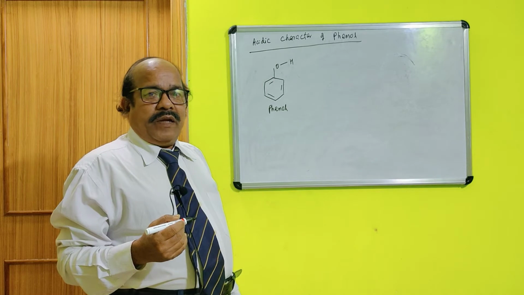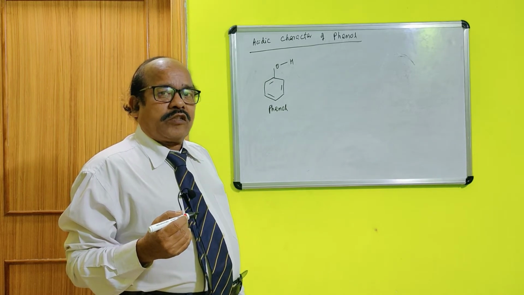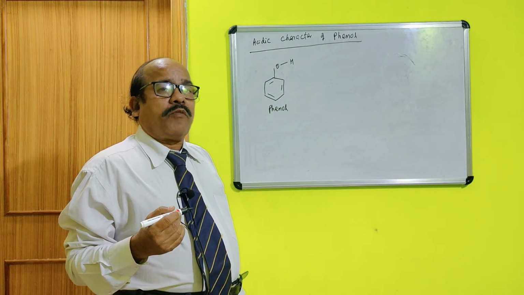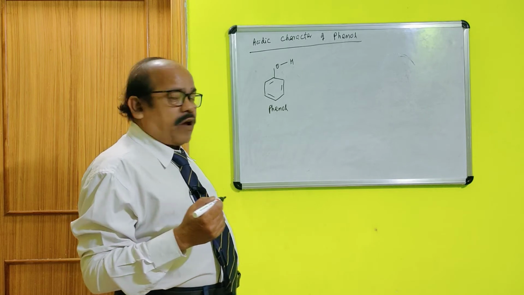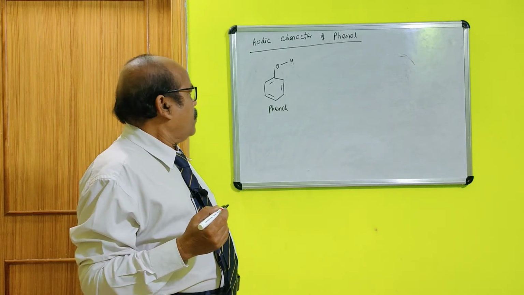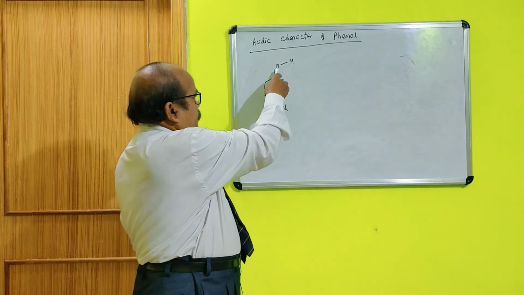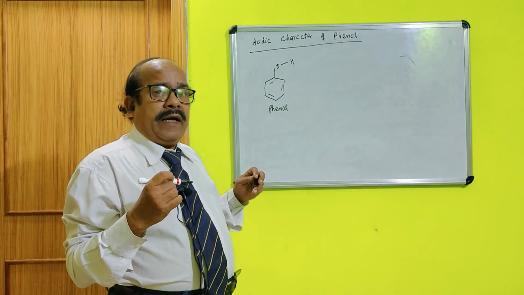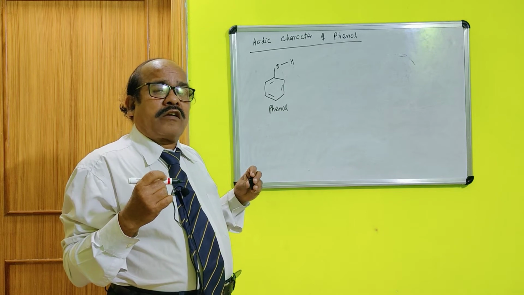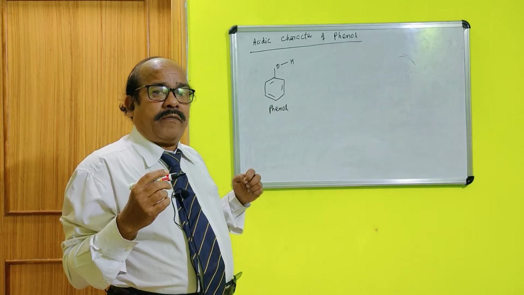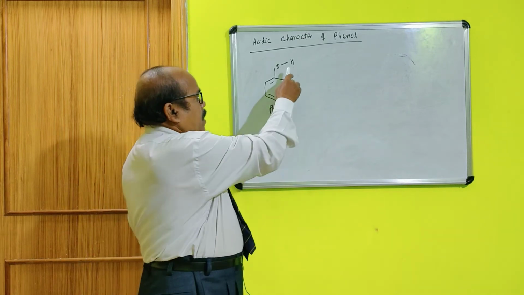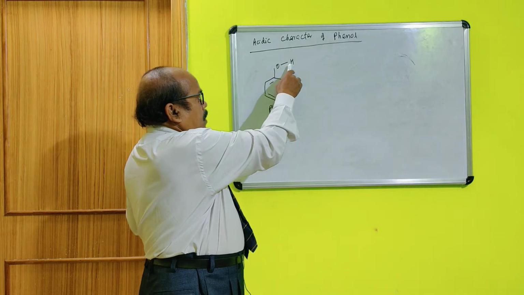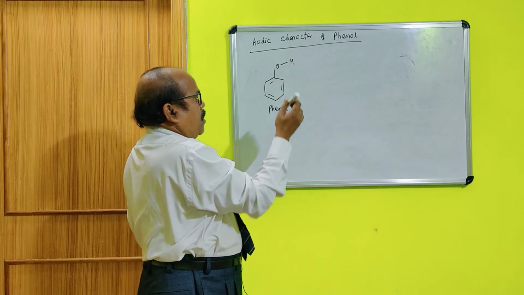Now, let me write the different resonating structures. How many resonating structures are possible for phenol? This oxygen has atomic number 8. It has 6 electrons in its outermost orbit. One is donated to hydrogen for forming this bond.